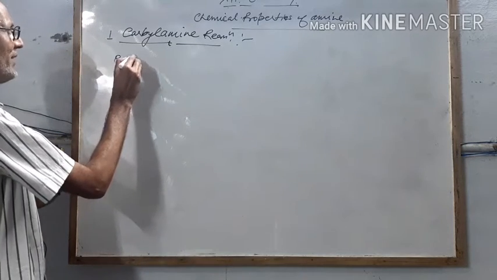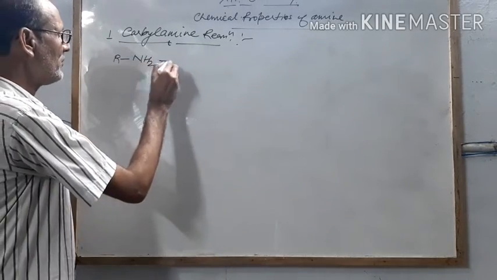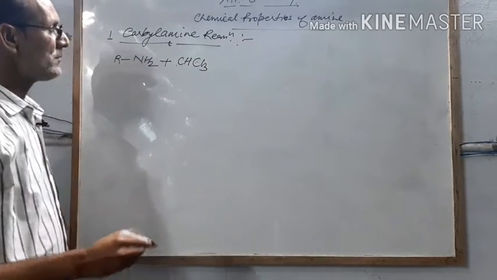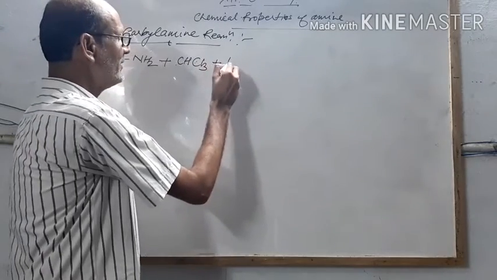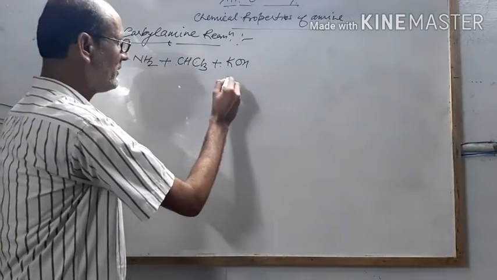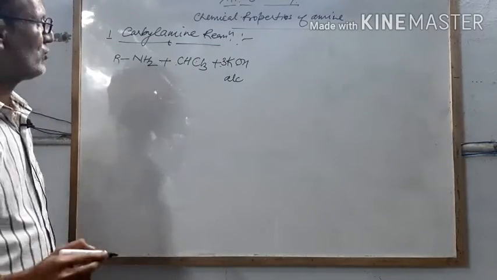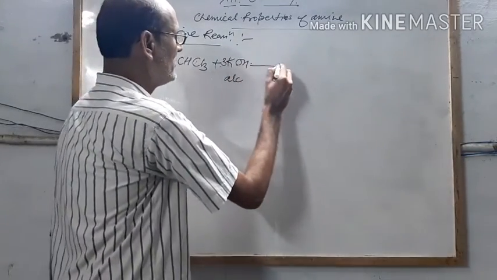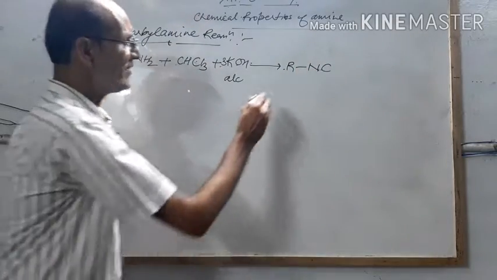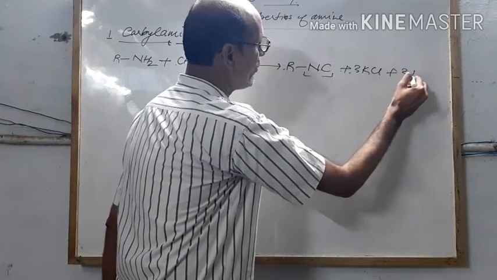When we write the reaction, R single bond NH2, this is a primary amine, reacts with chloroform, whose formula is CHCl3, in the presence of alcoholic KOH. You can take NaOH also. Three molecules will be used here. So we get R single bond NC, what is this? Isocyanide. 3KCl plus 3H2O will also form.